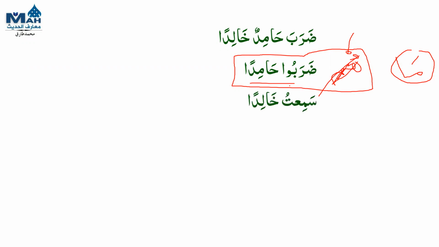Next sentence. Can you make it, Ismiya? Sami'tu Khalidan. Sami'a means listening, sir. Yes, listen. So it is, I listen to. The fail is hidden, sir. So, I listen to Khalidan. It is a verbal sentence, so it will be Ana. Ana sami'tu Khalidan. Very good.